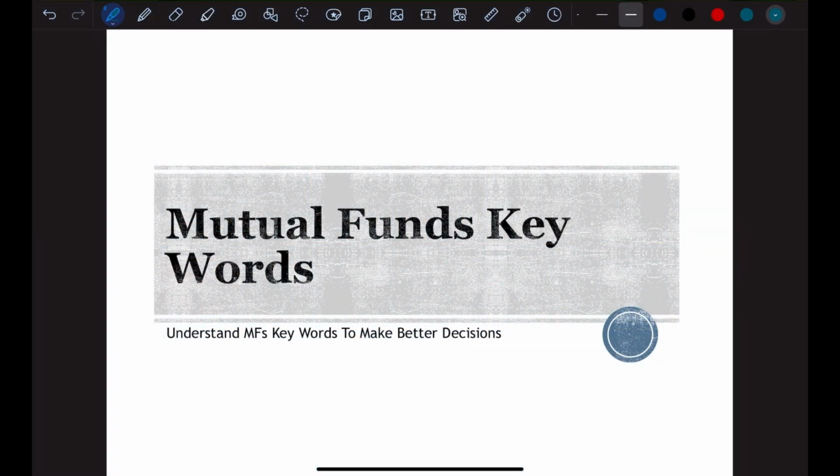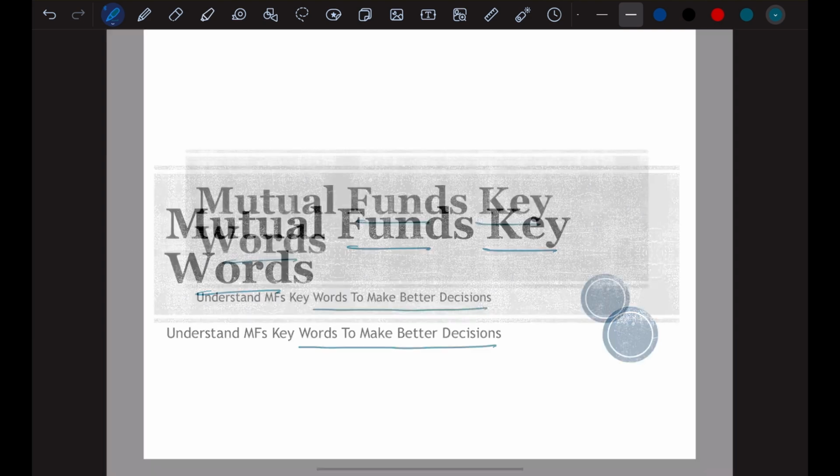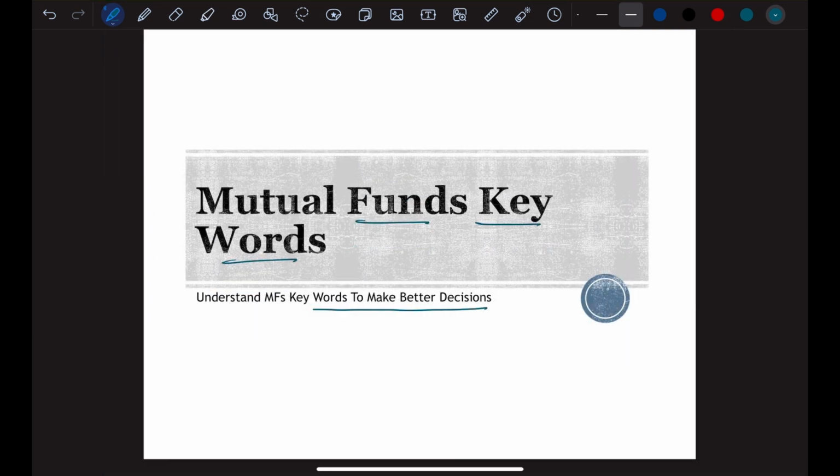Welcome to Finance Flashcards. In this video, we will look at the keywords in mutual funds, the words that keep flashing at you whenever you open a mutual fund scheme or a dashboard. But sometimes you do not understand what they actually mean. So in this video, we will try to understand all those important words so that the next time you see them, you will make a better investment decision. So let's get started with the video.